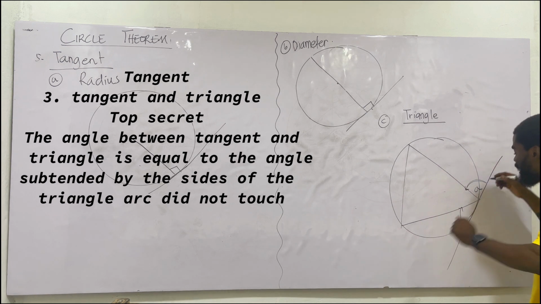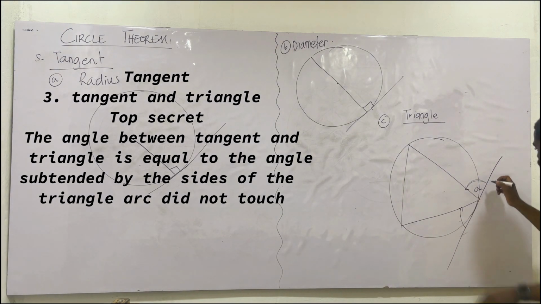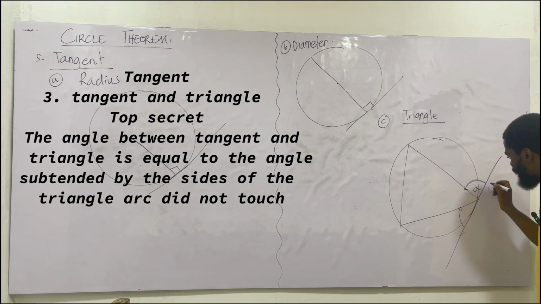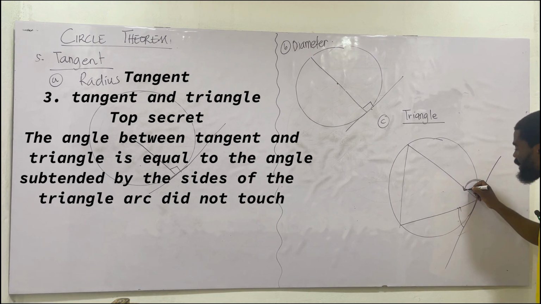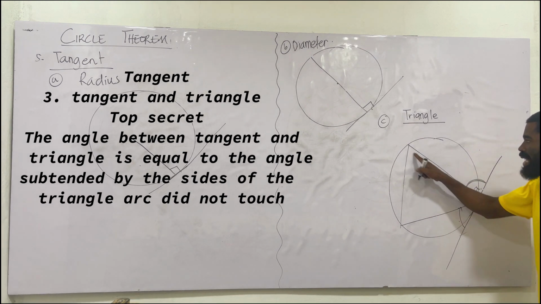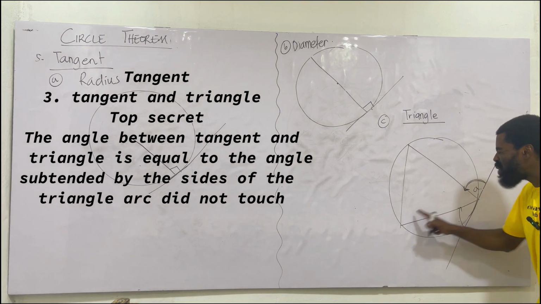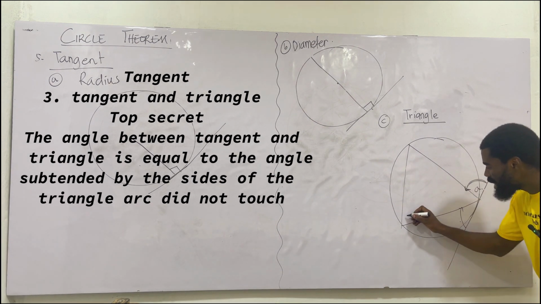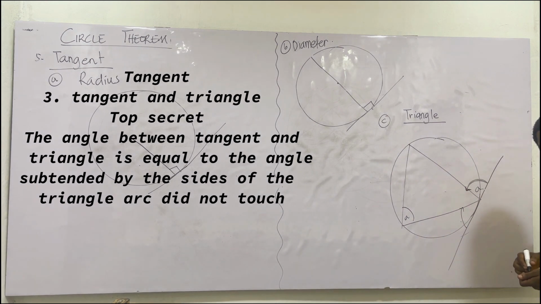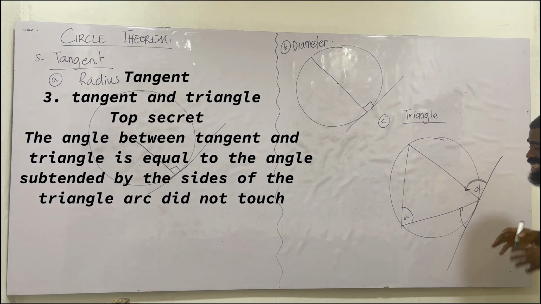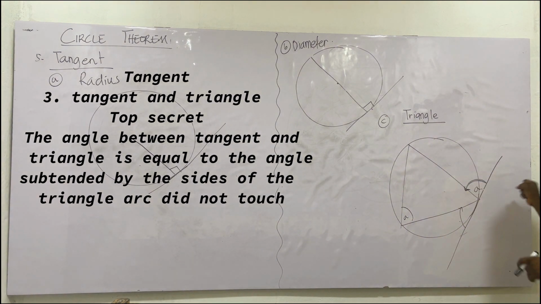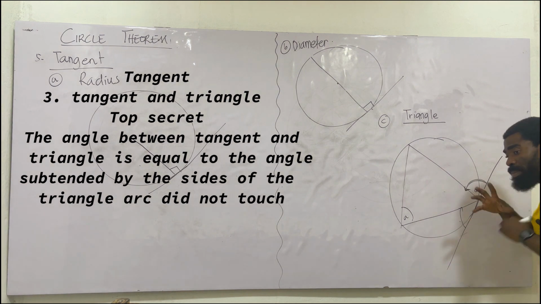That's what I meant by the trick. The trick is very simple. I have this angle here, and this angle's arc is touching this line. It is not equal to any angle on this line, so any angle on this line is not the answer. It goes to an angle that is not connected to this. That means the angle here will be A. I hope you get the point. Listen to this carefully. I've singled them out in the drawing.